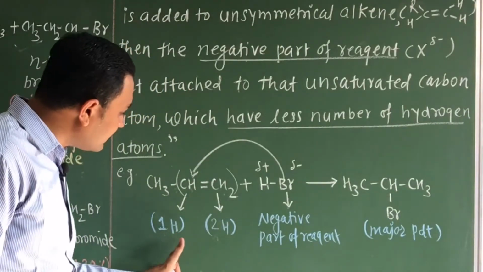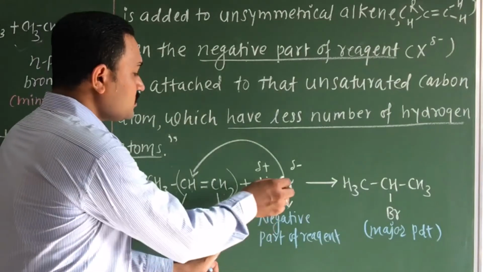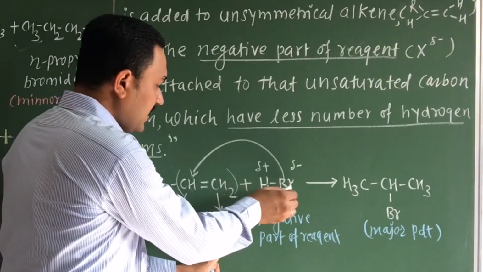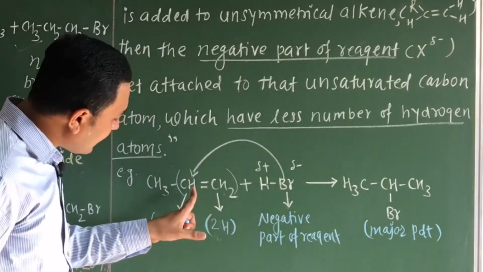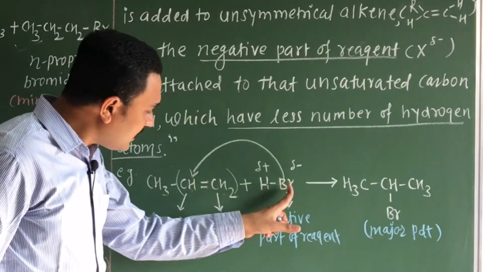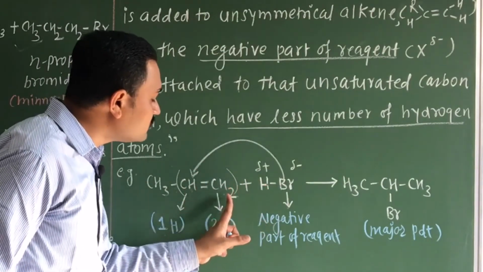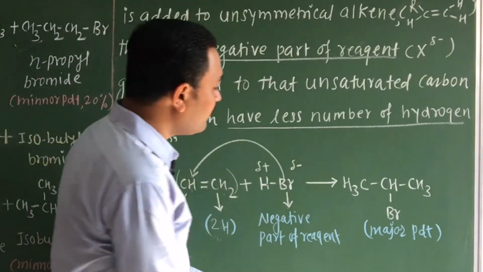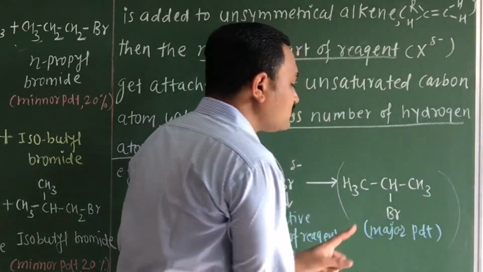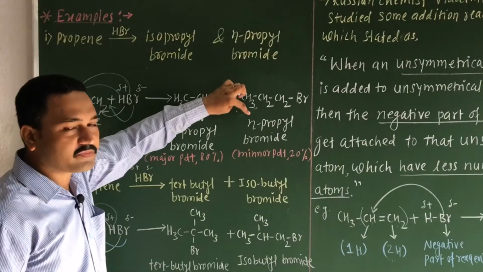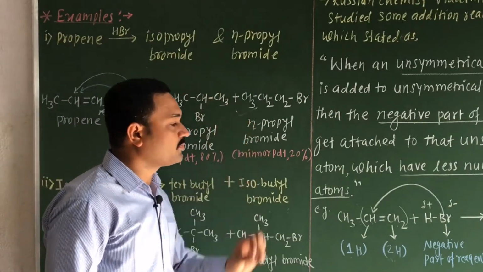So here only one hydrogen atom, here two hydrogen atoms. So according to Markovnikov's rule, the negative part of your HBr, that means Br minus, will get attached to the CH group, and the hydrogen will attach to the CH2 group, and we will obtain this isopropyl bromide as a major product in the first reaction. We will obtain the minor product as N-propyl bromide.